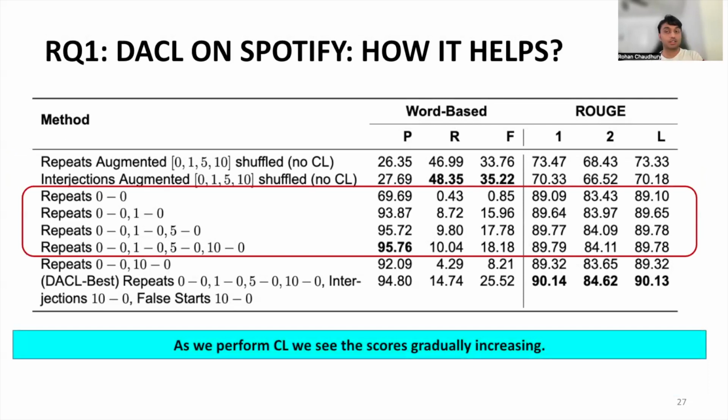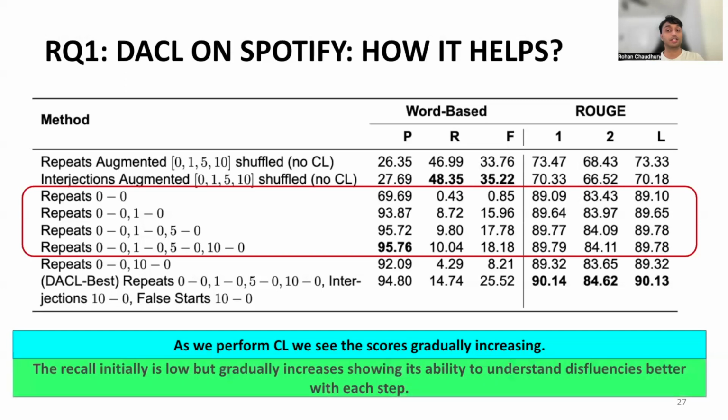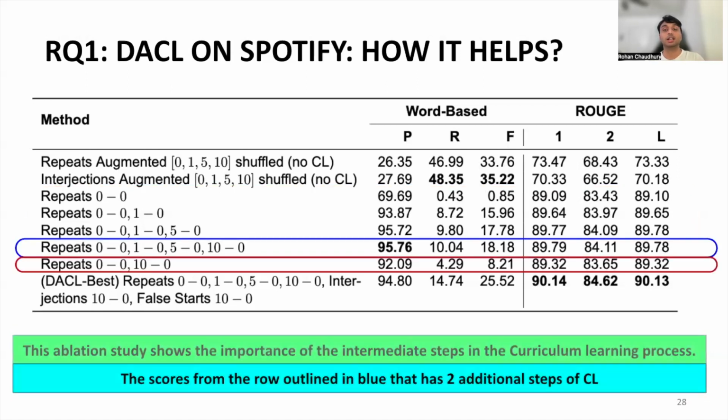Now we perform curriculum learning. As we perform curriculum learning, we see the scores gradually increasing. Here the recall is initially low, but gradually increases, showing its ability to understand disfluencies better with each step, and the precision is also consistently considerably high and increases. This ablation study shows the importance of intermediate steps in the curriculum learning process. The scores from the row outlined in blue, which has 2 additional steps of curriculum learning, show much better scores than the row outlined in red.